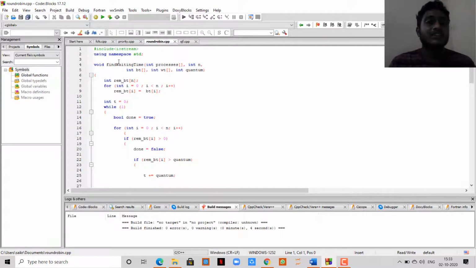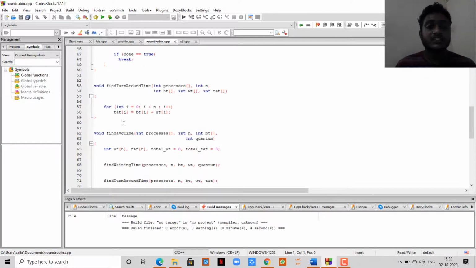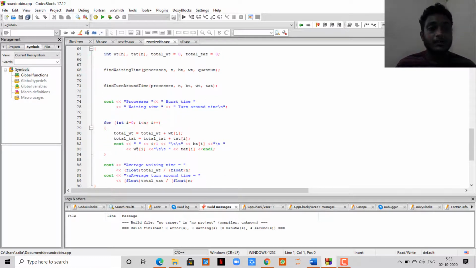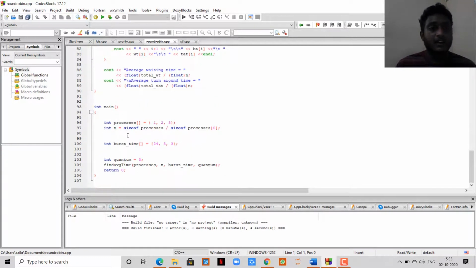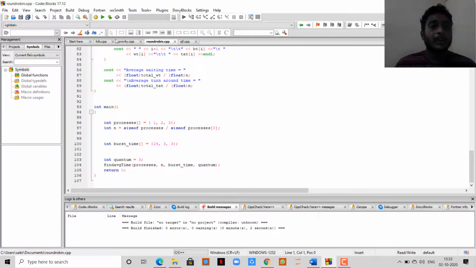Same as FCFS and SJF, I initialize all the code here. But the major difference in the round robin algorithm is that it includes the quantum. Here I initialize the number of processes as 3, the burst times as 24, 3 and 3, and I have given the quantum as 3. You can see the output now: the average waiting time is 5 and the average turnaround time is 15. Next we are going to look into the priority algorithm.